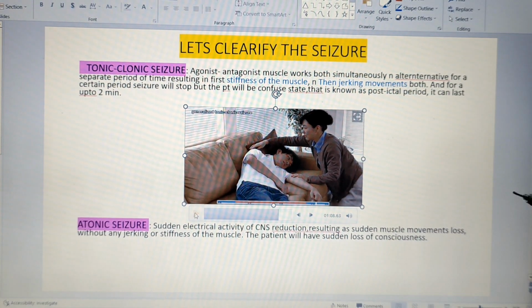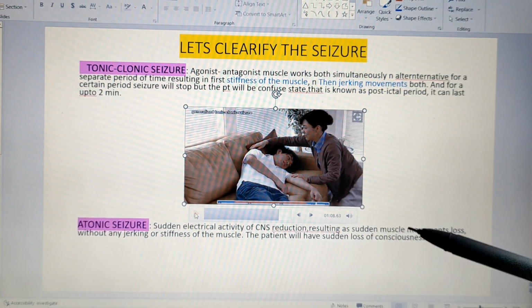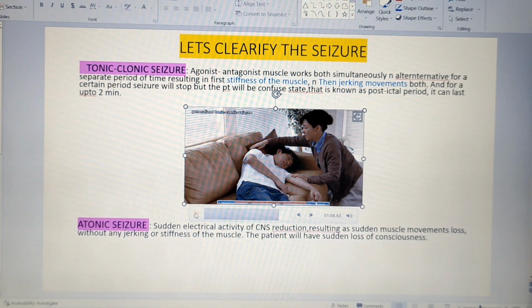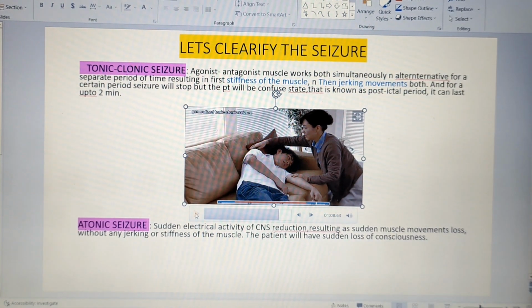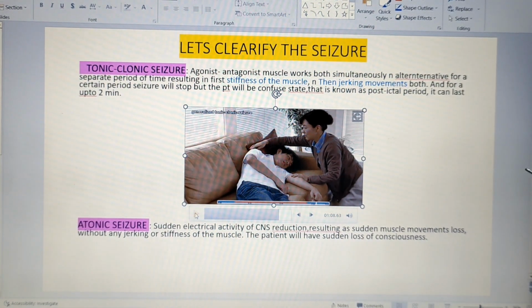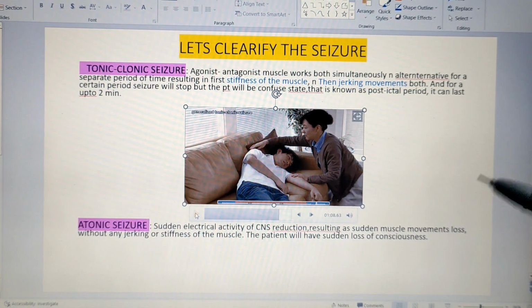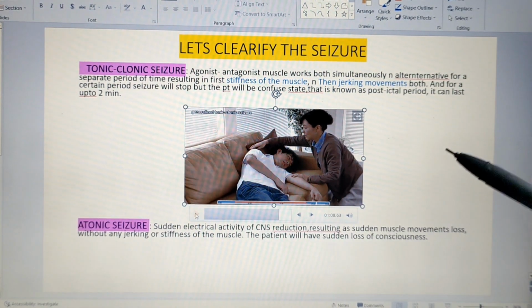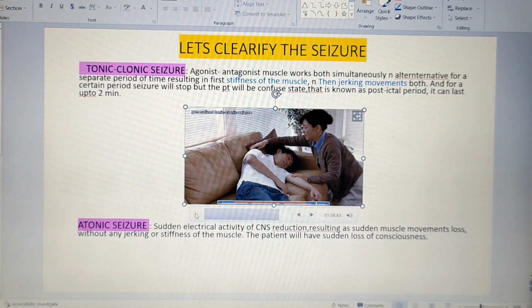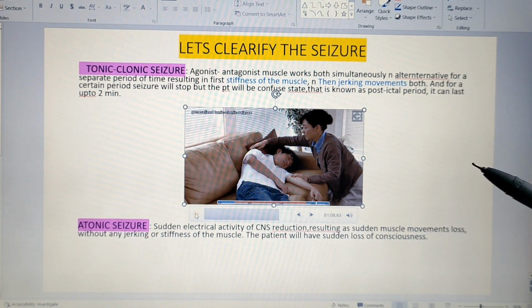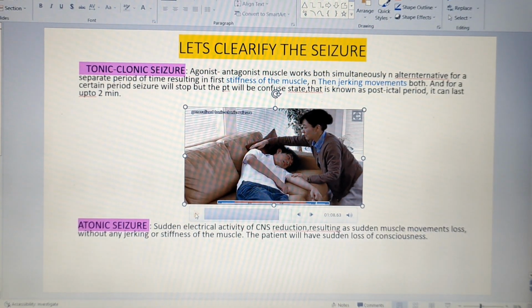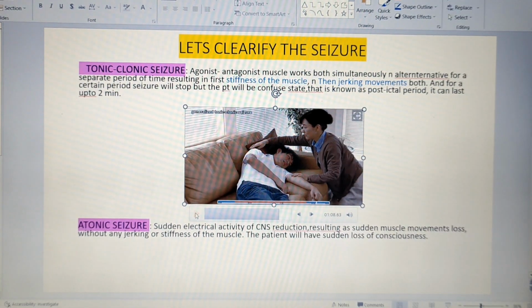The patient is having tonic phase, then after a few seconds the patient is having clonic phase. It means first the patient is getting stiffening, and then the patient is getting jerking movement, and after some time the patient is having no seizure, but the patient's conscious level has completely changed. There is no consciousness or lack of consciousness. That is called tonic clonic seizure, which is also known as grand mal seizure.